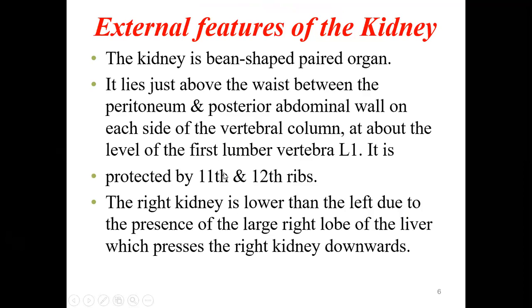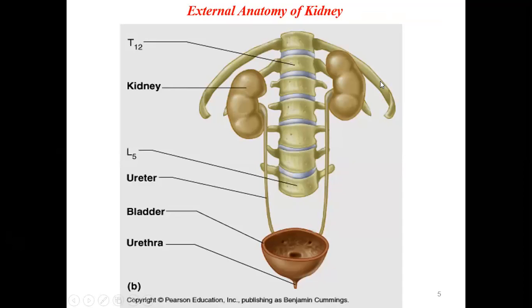It is protected by the 11th and 12th rib. From the posterior, if you see, this is the 11th rib and the 12th rib. So this is covered posteriorly. These ribs are from behind, so they are covering but they cannot reach anteriorly. The 11th and 12th ribs are called floating ribs, as you know. So they don't reach anteriorly. They are only on the posterior side, so they are protecting the kidney from behind.